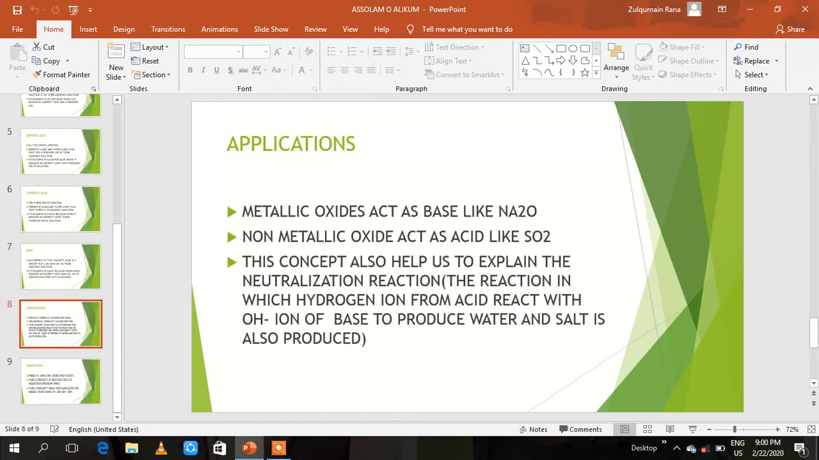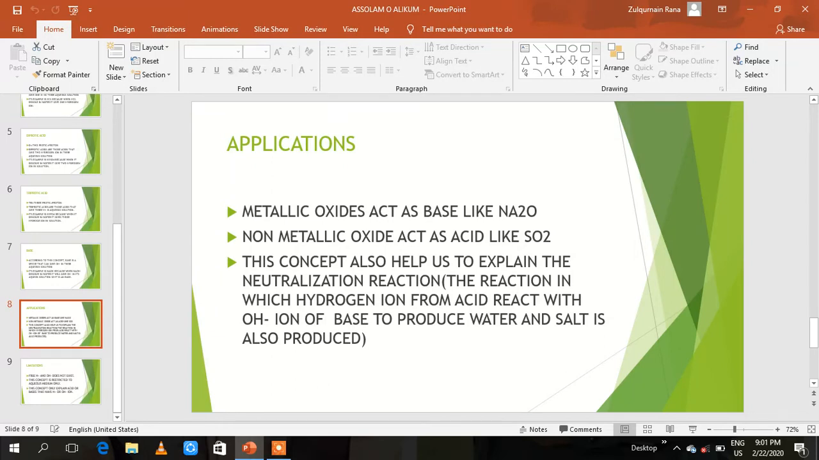Next we will move toward its application. Its applications are: metallic oxide acts as base, like Na2O. When Na2O is dissolved in water it will give sodium hydroxide. As sodium hydroxide has OH ion, it acts as base, because when sodium hydroxide is dissolved in water it gives hydroxide ion. Non-metallic oxide acts as acid, like SO2. SO2 when dissolved in water gives H2SO4, and H2SO4 is a diprotic acid, so non-metallic oxide acts as acid.